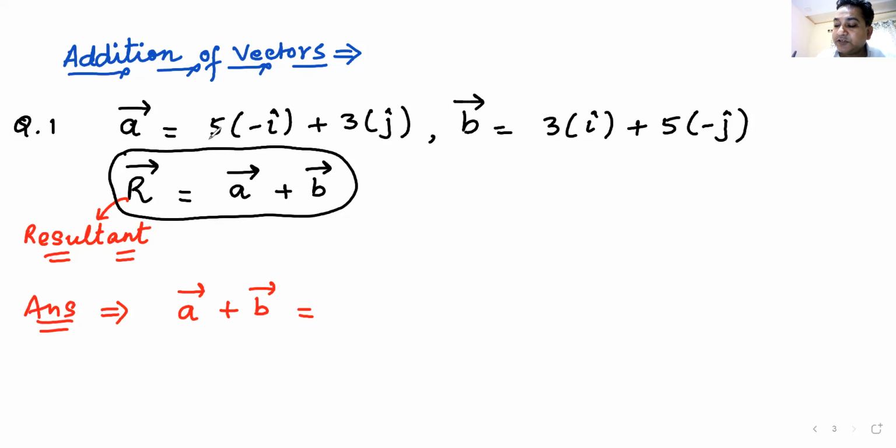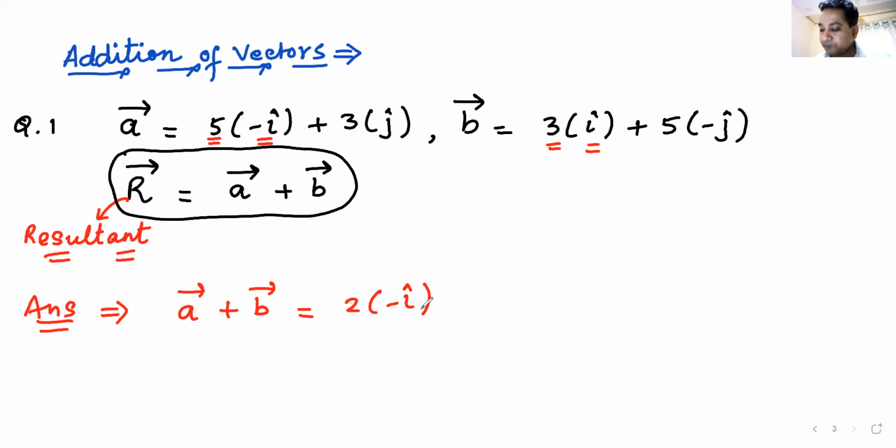That would be simply equal to 5 along minus i, and 3 along i. So what will be the addition when you add 5 minus i and 3i? What will you get? You will get 2 along minus i. Yes or no? Do we have any doubts on this?